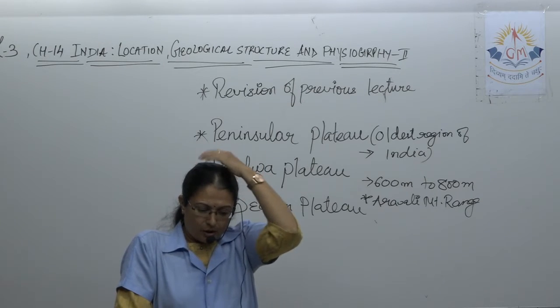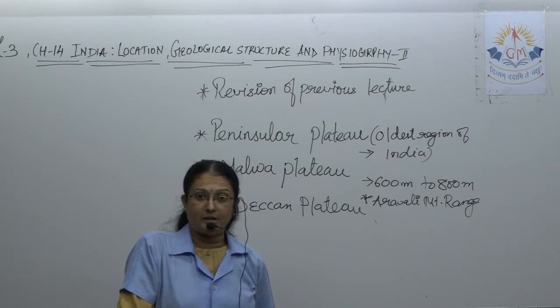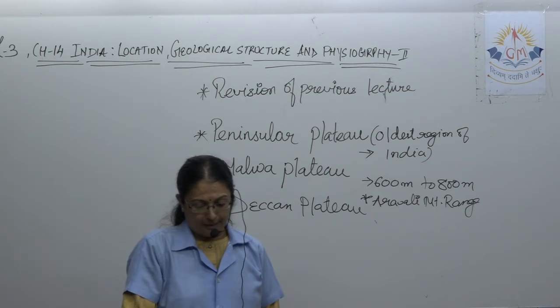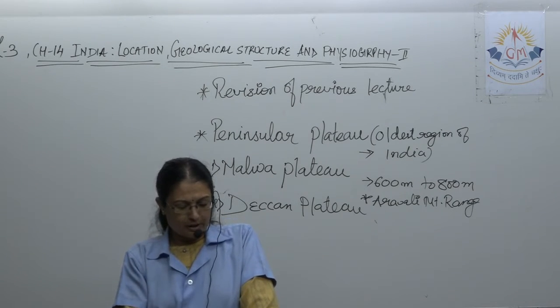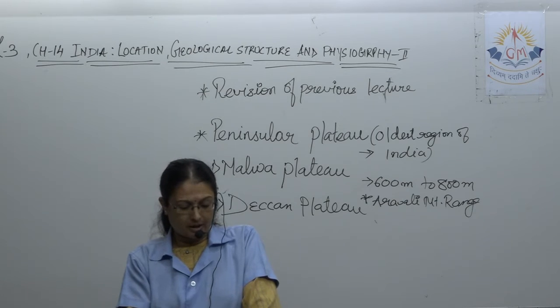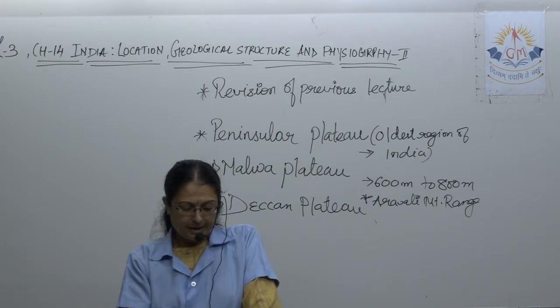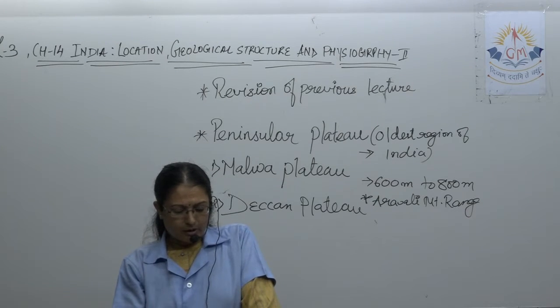Besides this, the rivers Luni and Banas also originate in the Aravalli range in the northeast. Luni and Banas, you know, Banaskantha, it flows in Gujarat. So that also started from this range only. These rivers come out of the Aravalli mountains. The region slopes northwards. Banas and Luni also originate in the Aravalli range in the northeast.